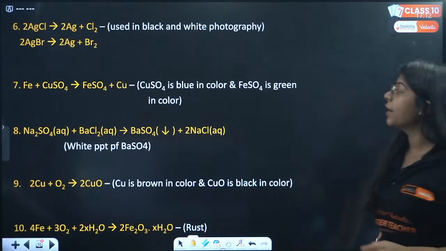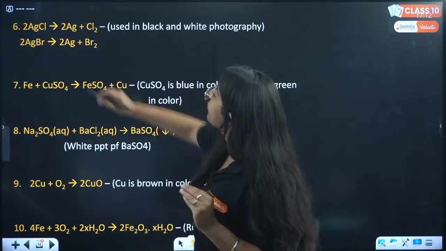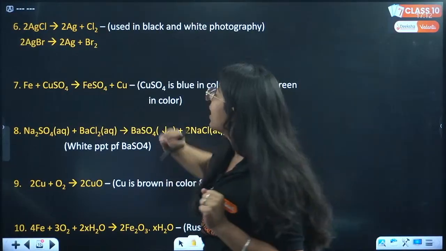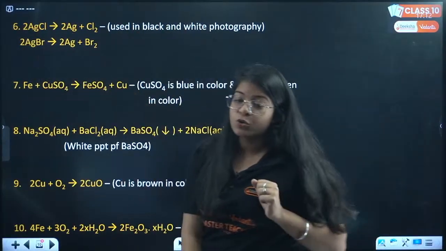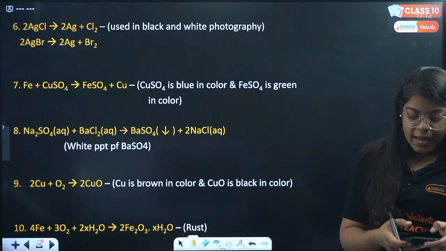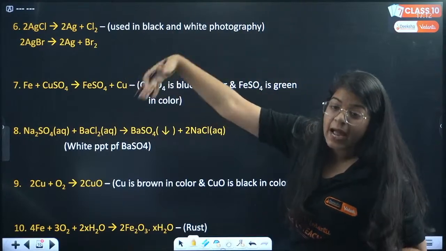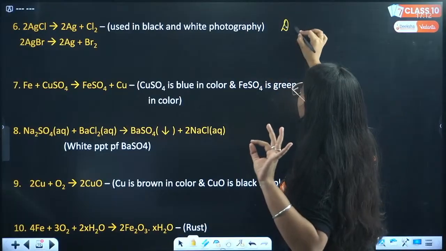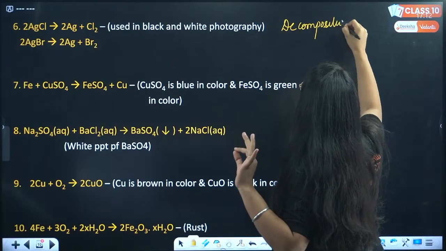Okay, next moving on, we have a few more reactions for you and you have to give the answer to all of them. Now first one, 2AgCl is the reactant. We have products as 2Ag, that is silver, plus chlorine. And a similar reaction we have, AgBr goes to Ag plus Br2. Which reaction is this? I know ma'am, there's one reactant and it's breaking into one or more products. So ma'am, this is simply a decomposition reaction.